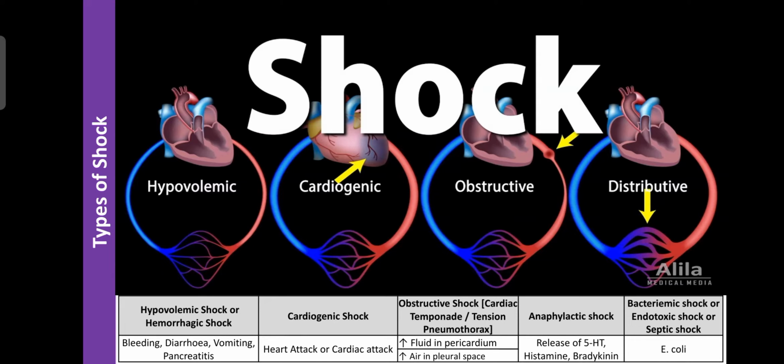The last one is known as bacteremic shock, or endotoxic shock, or septic shock. Endo here refers to something from outside the body. Certain toxicants enter our body from outside, and such toxicants are known as endotoxicants. Due to entry of endotoxicants or external toxic substances, the person's circulatory system collapses, or the blood flow decreases. That condition is known as endotoxic shock, or it results from entry of bacteria like E. coli. E. coli is frequently available in the environment.